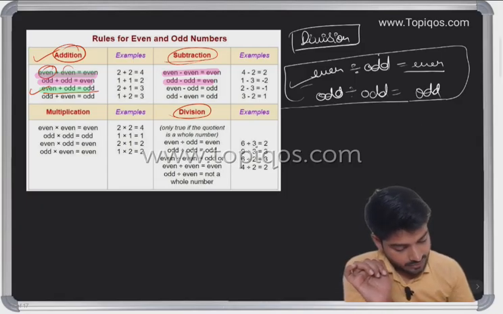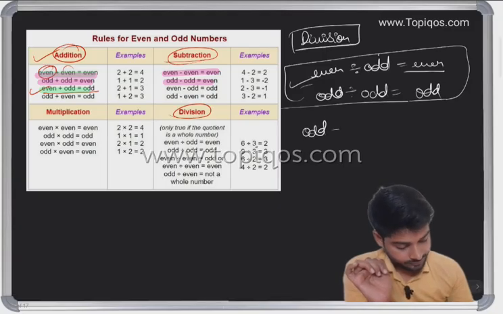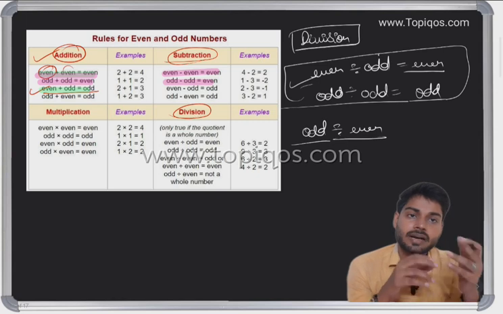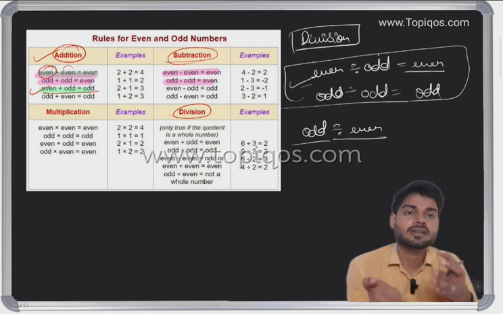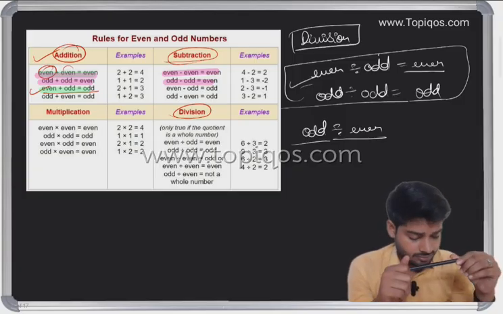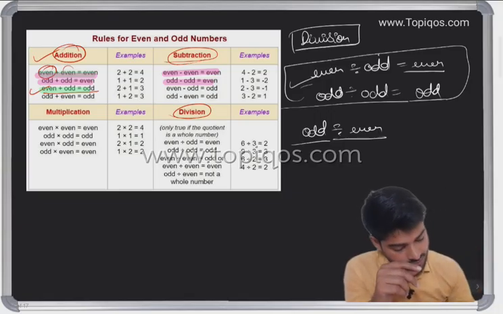Now let's take odd divided by even. Generally the result is not a whole number, because if we divide an odd by an even number, we usually get something other than a whole number.